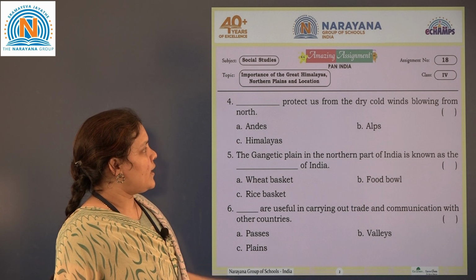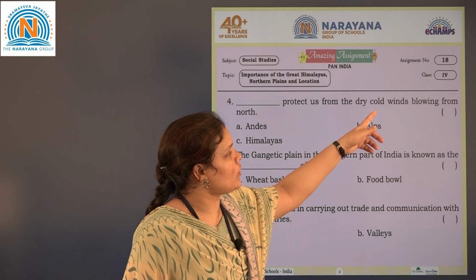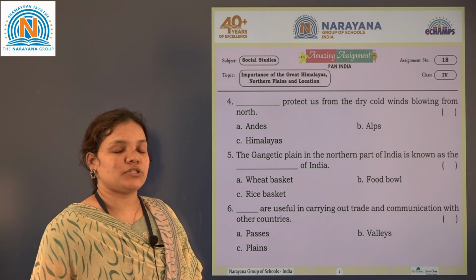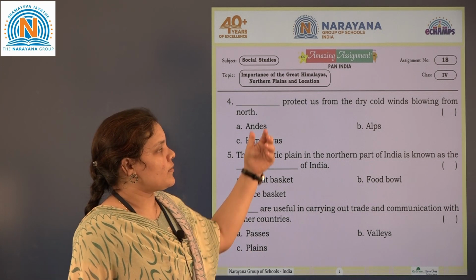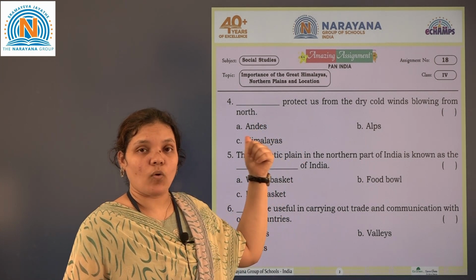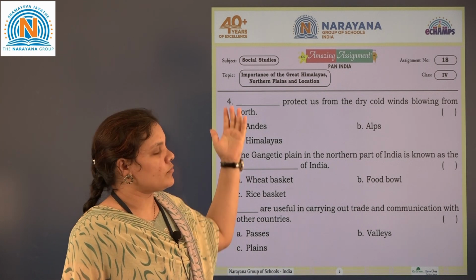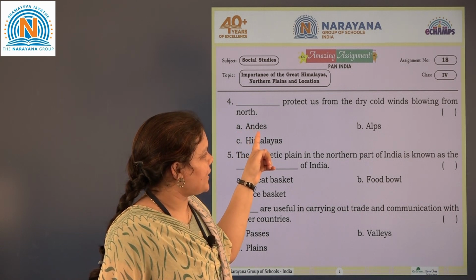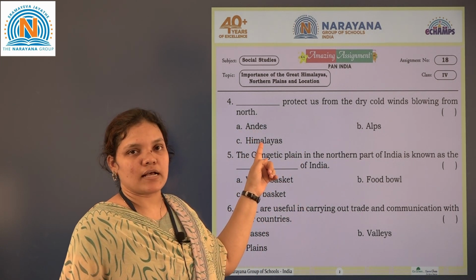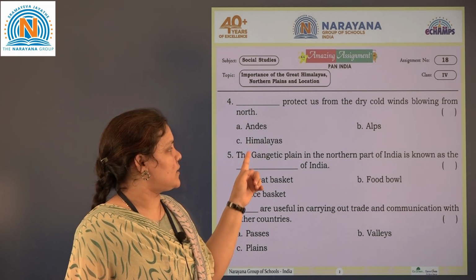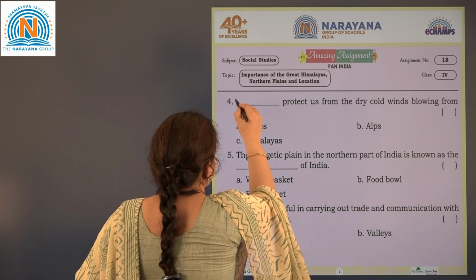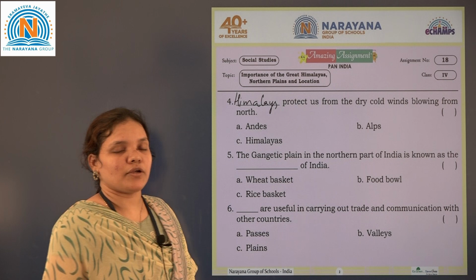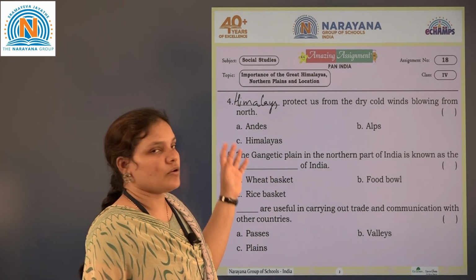The next, fourth one. Dash protect us from the dry cold winds blow from north. So which region protects the dry cold wind from the north to our country? So what are those? Andes, Alps or Himalayas? So which mountains protect us? So those are Himalayas. Himalayas protects us from the dry cold wind blowing from the north.